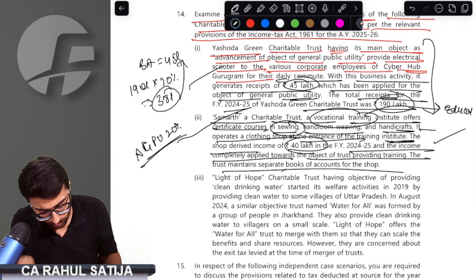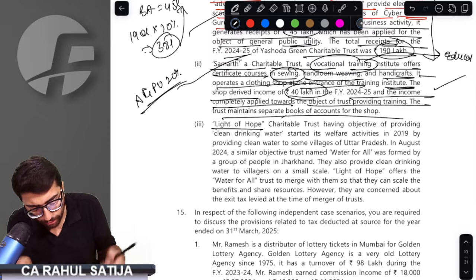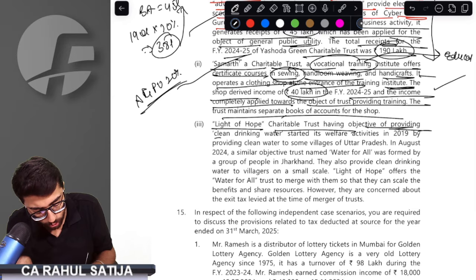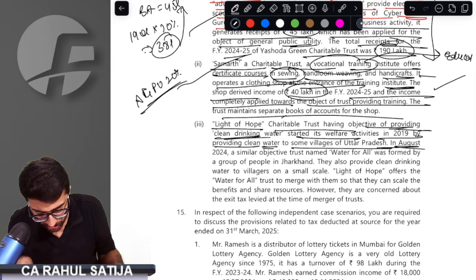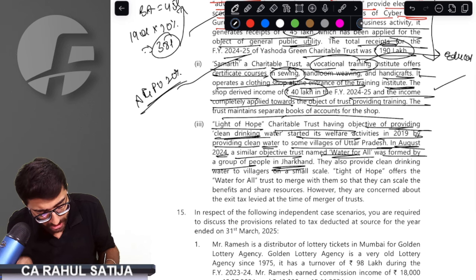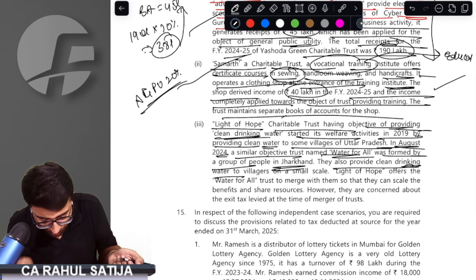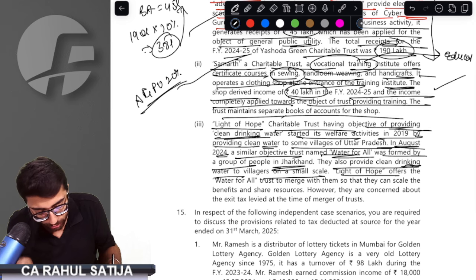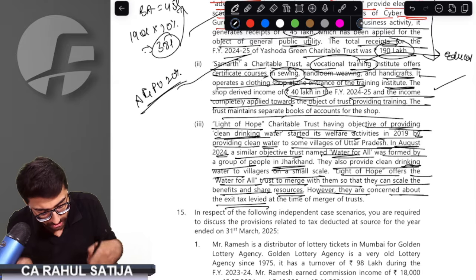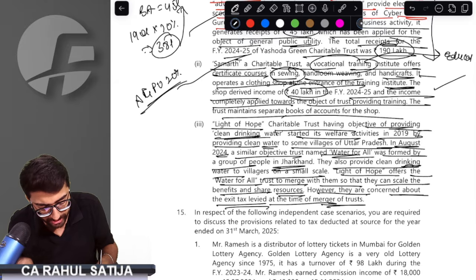It would work. Third thing, Light of Hope, a charitable trust having objects of providing clean drinking water, started its welfare activities in 2019 by providing clean water to some village in Uttar Pradesh. In August 2024, a similar organization named Water for All was formed by a group of welfare people in Jharkhand. They also provide clean water to villagers on a small scale. Light of Hope offers Water for All to merge with them so that they can scale up their benefits and share resources. However, they were concerned about the exit tax levied at the time of merger.